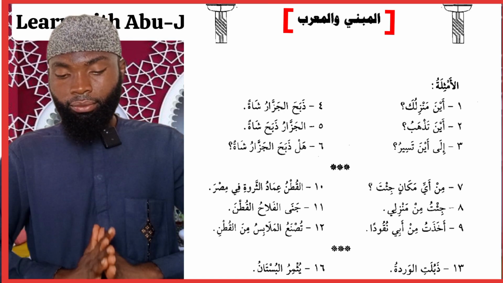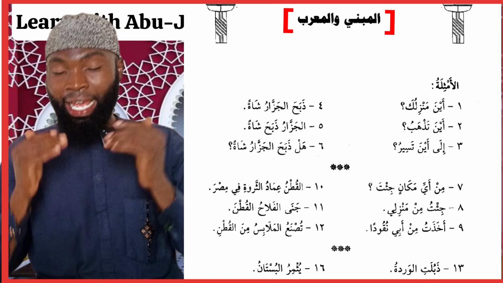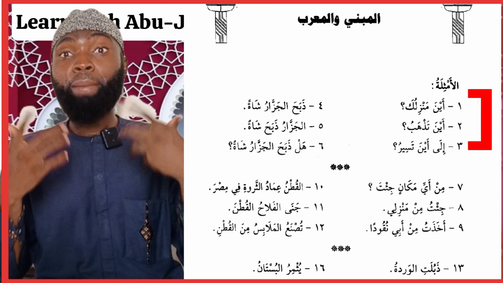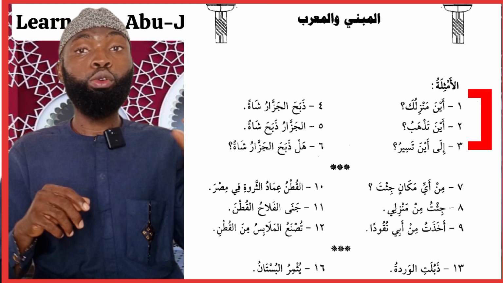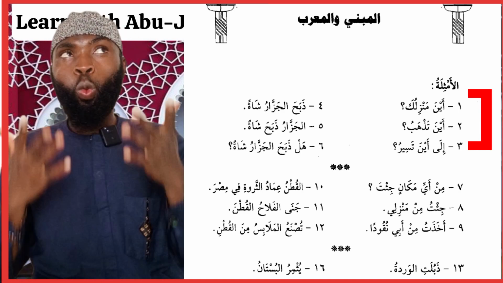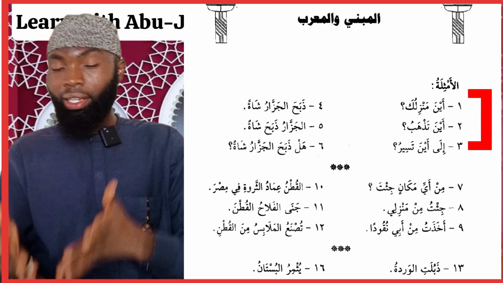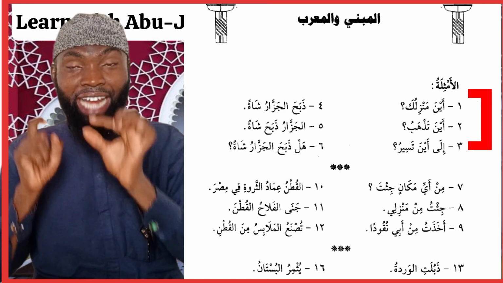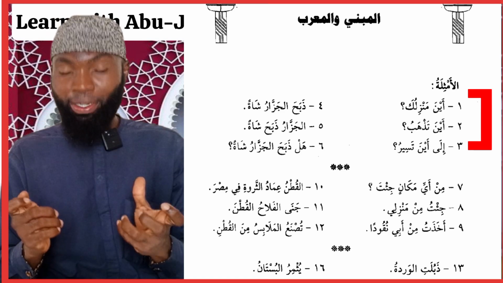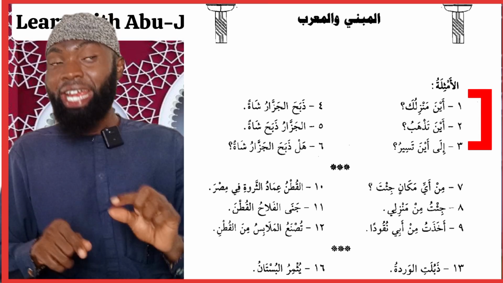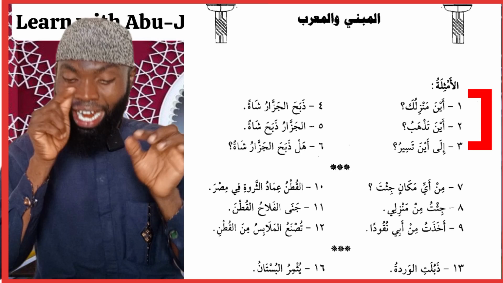So now we have, as usual, al-amthila, examples for better understanding. We'll give more examples here that will make you understand what al-mabni and al-mu'rab mean. The first example we have here is Aina manziluka, where is your house? The second example is Aina tadhhabu, where are you going to? You can see Aina is consistent. The last example is Ila Aina tasiru, where are you moving to? So Aina is consistent with the fatha.